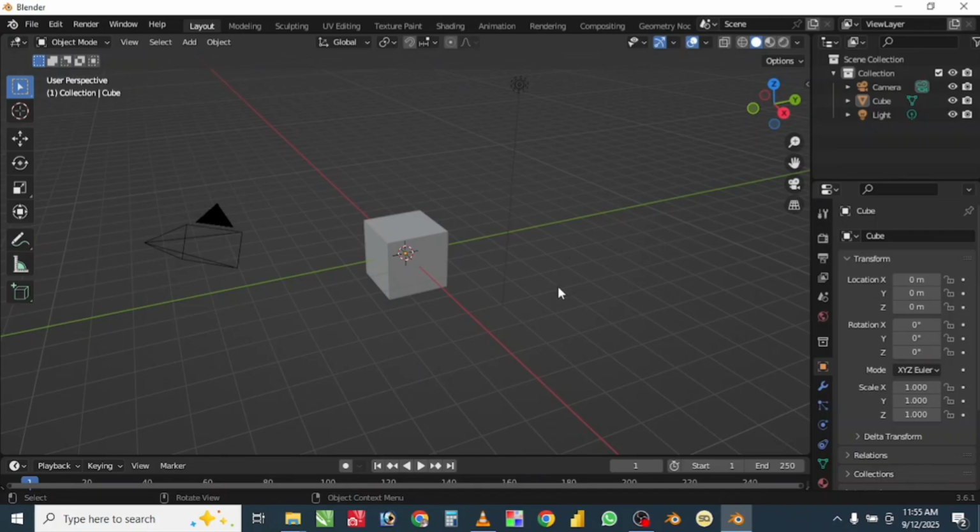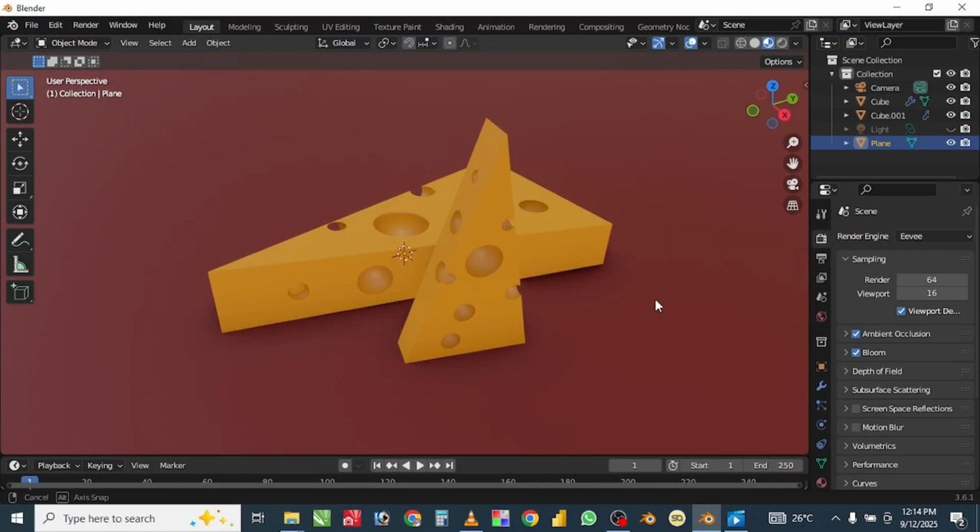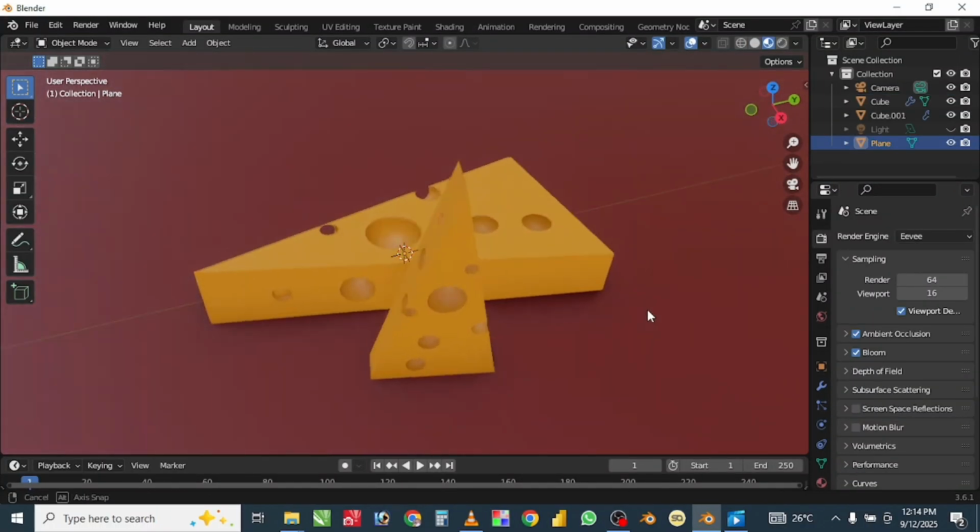Have you ever stared at a plain cube in Blender and thought, what can I even do with this? Today, we are turning this cube into cheese with one beginner-friendly tool.